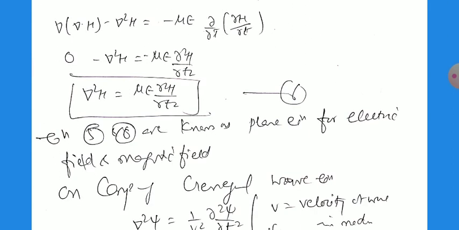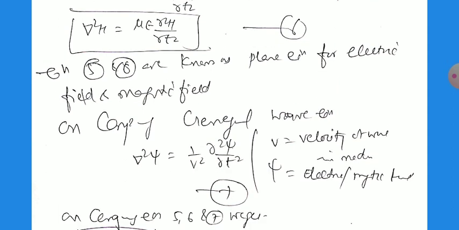And the sixth equation is del square H equal to mu epsilon del square H by del t square. These are the familiar wave equations that we have read many times for general media. So these are the plane wave equations for the electric and magnetic fields of the electromagnetic wave.